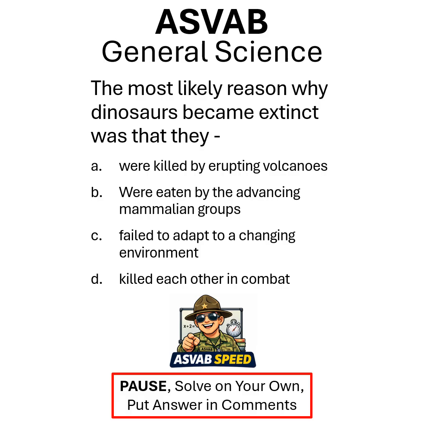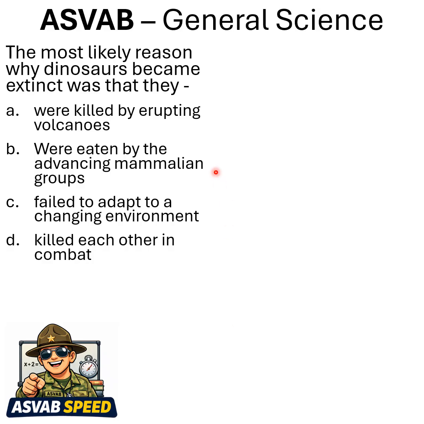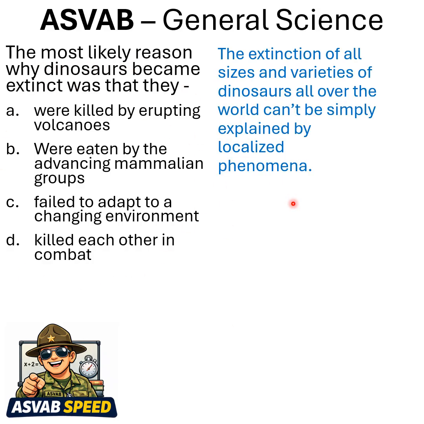General science. The most likely reason dinosaurs became extinct was that they, remember to pause, solve on your own, put answer in comments. Let's begin. A key word here is most likely. So we're looking for the best answer. Now, the extinction of all sizes and varieties of dinosaurs all over the world can't be simply explained by localized phenomena. So it's not as simple as saying volcanoes erupted, they were eaten, or they killed each other.